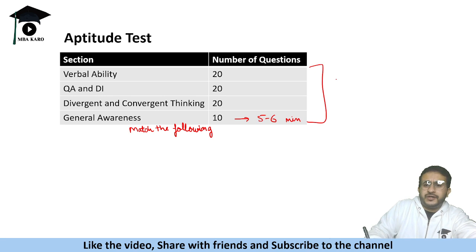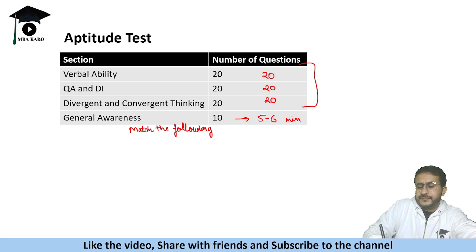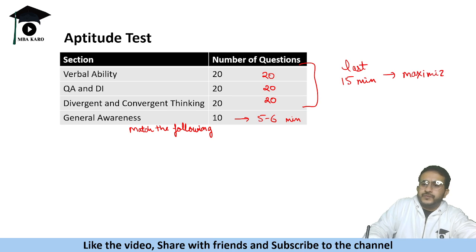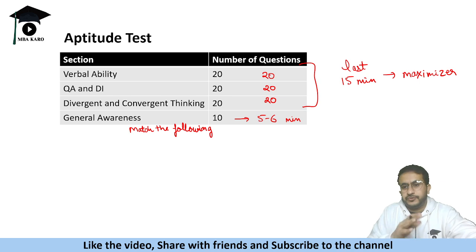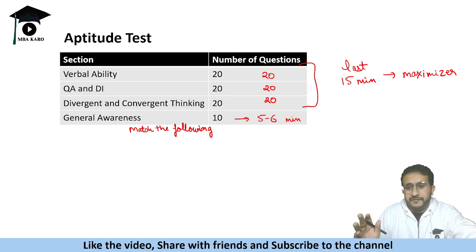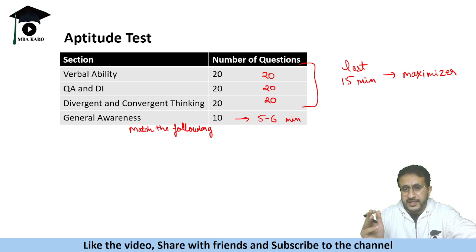Now you have around 75 minutes for these three sections. Now go for 20 20 20 strategy. So 5 to 6 minutes for this, 20 20 20. So you are done with 65 minutes. Then last 15 minutes should be a maximizer. You can go for 20 20 15 also, depending on whether you do not want to spend much time on one section. Now what to do in which section, which will fetch you marks, right?